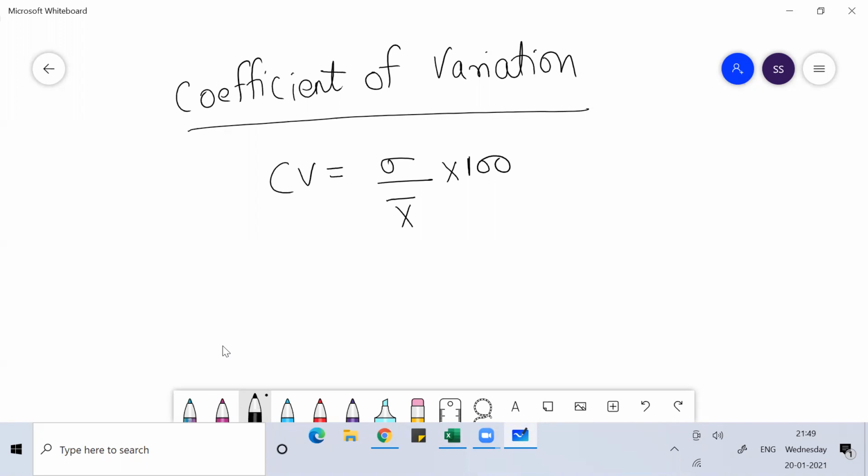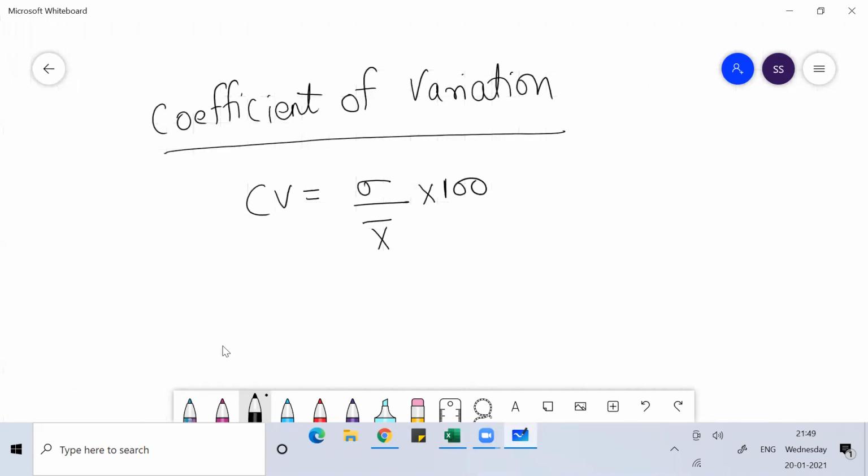In the same way, relative measures of dispersion come in the name of coefficient of quartile deviation, coefficient of range, coefficient of mean deviation, and coefficient of variation. If you have attended all my previous classes, you have knowledge about the other coefficients. In this class, I'm going to concentrate on coefficient of variation.